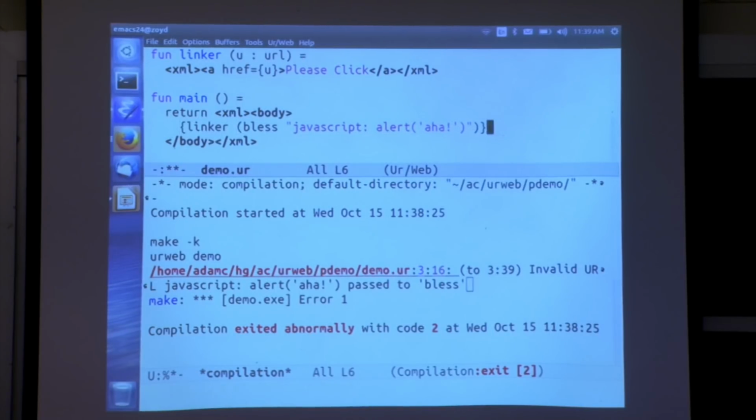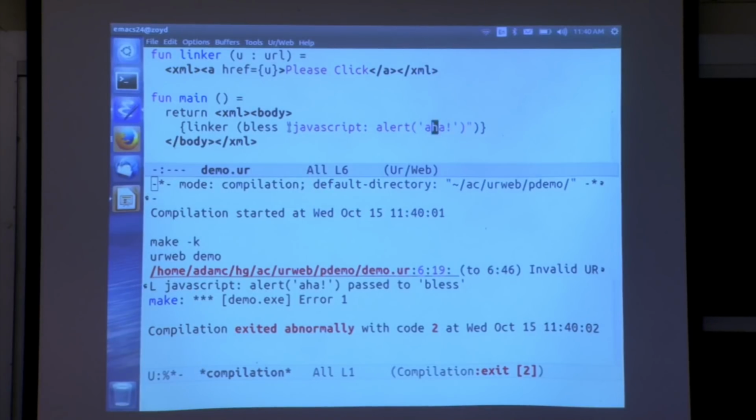Dun, dun. We should get basically the same error message as before. There's some program analysis going on here to figure out, I guess, that this doesn't need to wait, because this string is passed directly to bless, and we can see. I could wait to run this for you at runtime and discover the failure, but I can tell it's definitely going to fail, so I'll just make it a compiler error. This URL is not going to be accepted by the URL policy.